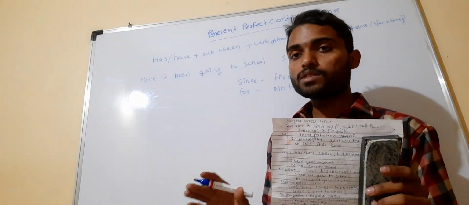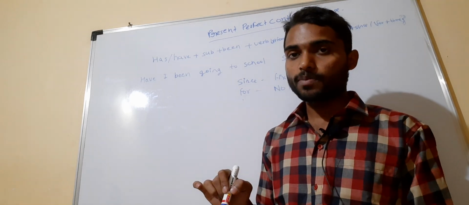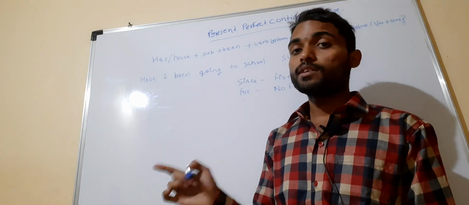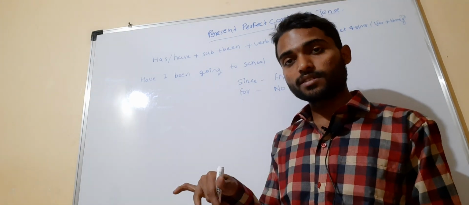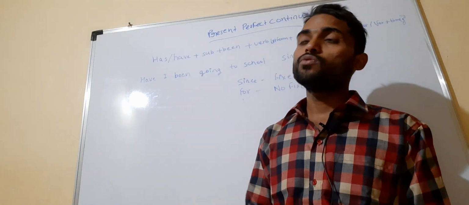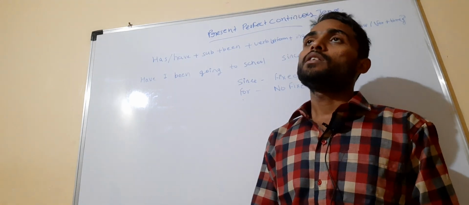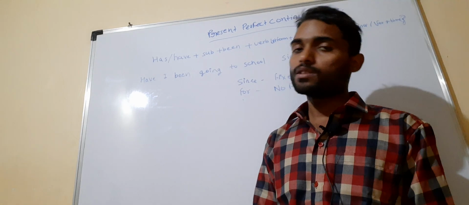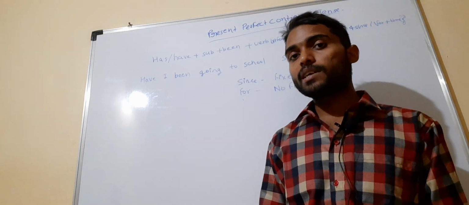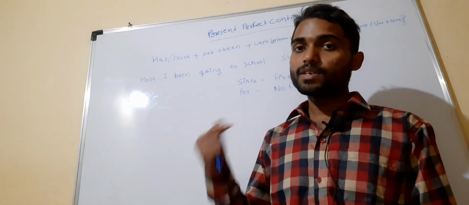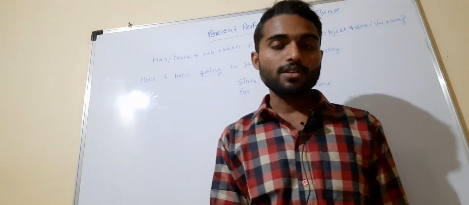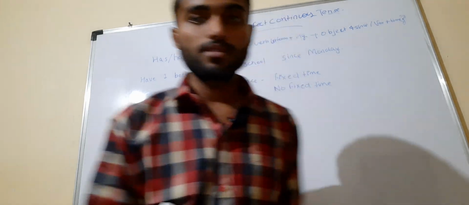With since, we use it when there is a fixed point of time. Like Monday is fixed. 2 years, that is also fixed. If I talk about 3 years, that is fixed. But if I talk about 2 hours, it's not a fixed time. Any 2 hours, this time 2 hours, tomorrow 2 hours, today 2 hours. So this is not a fixed time, so that time we use for. And whenever there is a fixed time, that time we will use since. When it is fixed, use since, and when it is not a fixed amount of time, that time you will use for. Is it okay?